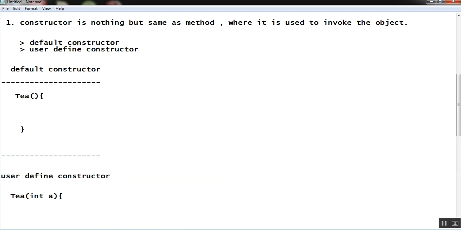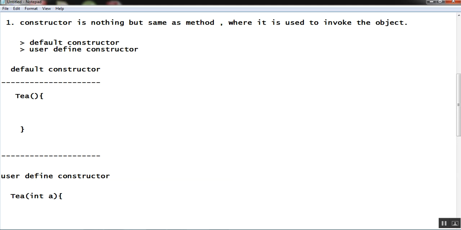What is a constructor? A simple definition I've found, and what I used to say in interviews also, because I've also given interviews and worked here, is that a constructor is nothing but the same as a method, which is used to invoke the object. This is basically the simplest definition you will find. So a constructor is nothing but the same as a method where it is used to invoke the object.